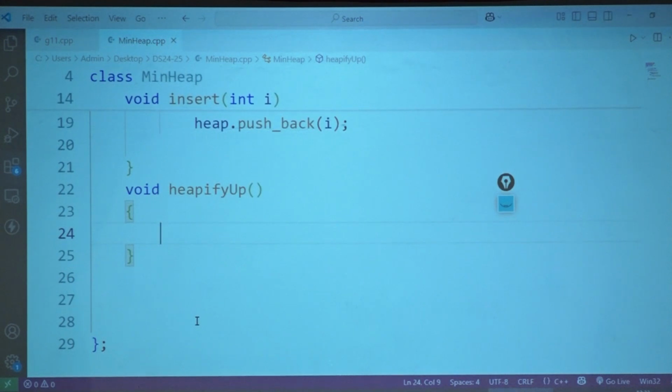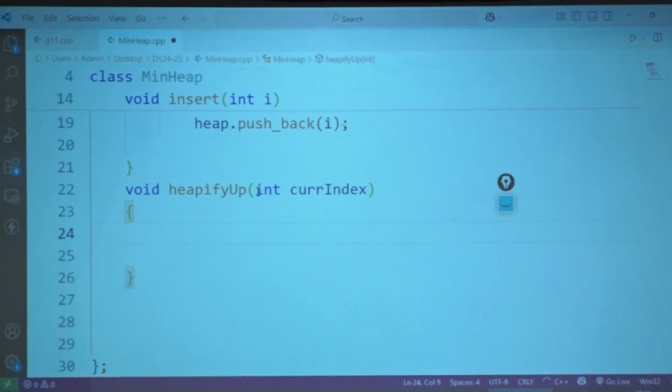What I need to check over here is, for the last element that I have entered, whether its parent is greater than me or not. If it is not greater than me, don't swap. If it is greater than me, what I have got to do? Swap. First of all, before directly going to the parent, should I first check whether I have a parent or not? Yes. So what am I going to get in heapify? I am going to get a current index.